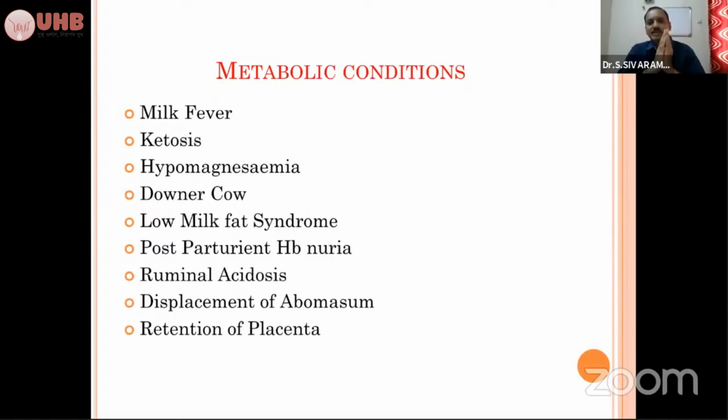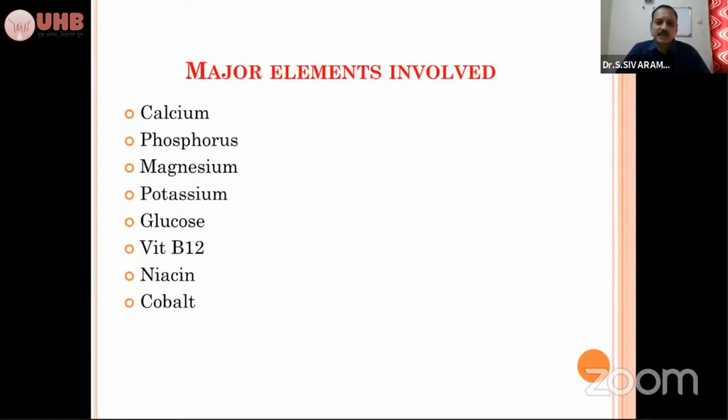For that, clinical examination plays an important role in diagnosing these 2 conditions. As a veterinarian, first rule out ruminal acidosis, whether the animal has acidosis or not. Then you can diagnose all other conditions very easily. The major elements involved in the metabolic conditions are calcium, phosphorus, magnesium, potassium, glucose, vitamin B12, niacin, and cobalt. We have already seen calcium and phosphorus. Now we'll see the role of glucose and magnesium.